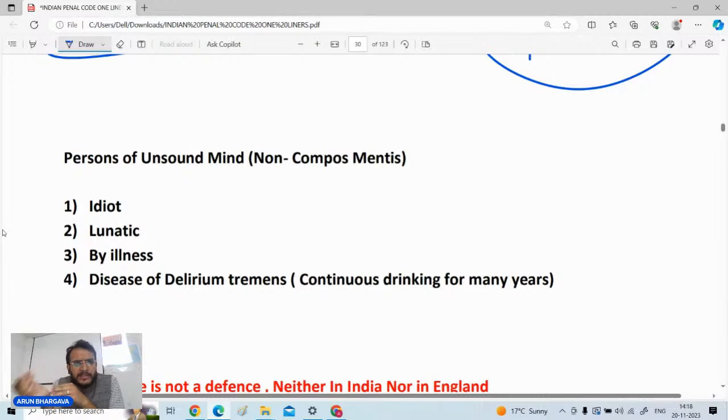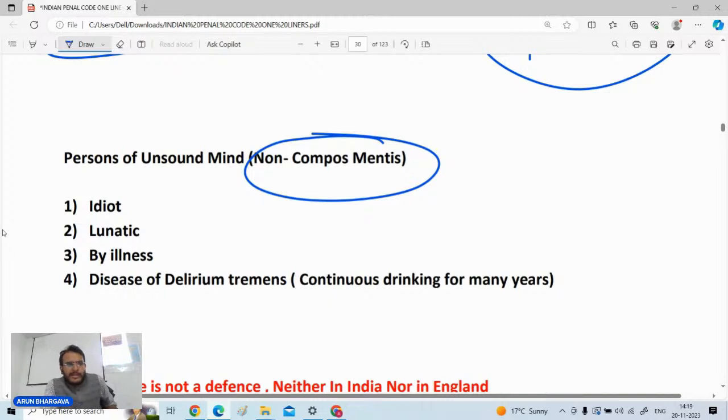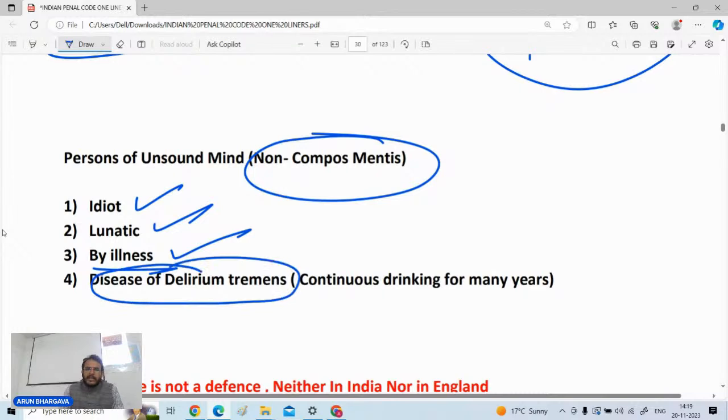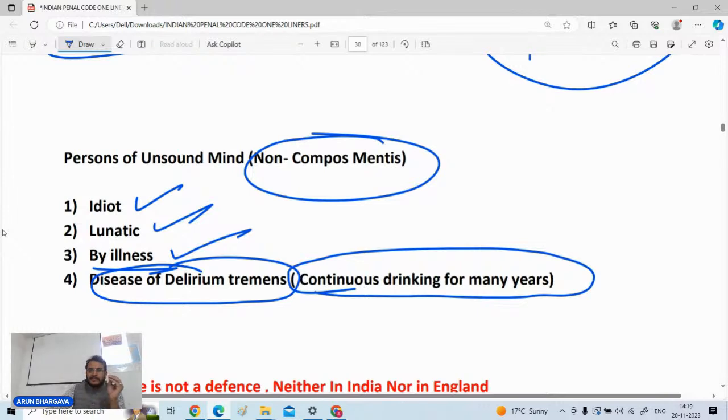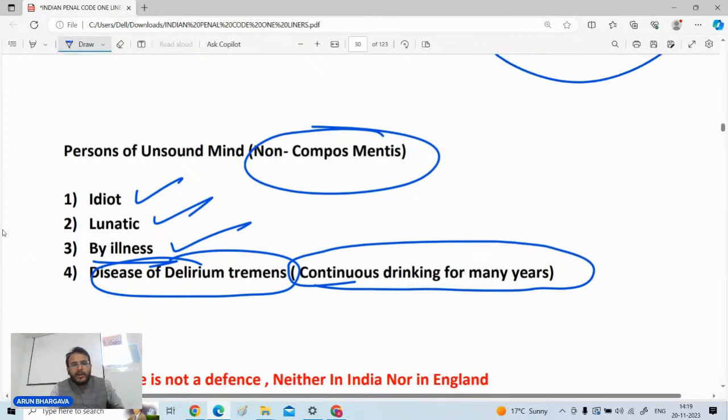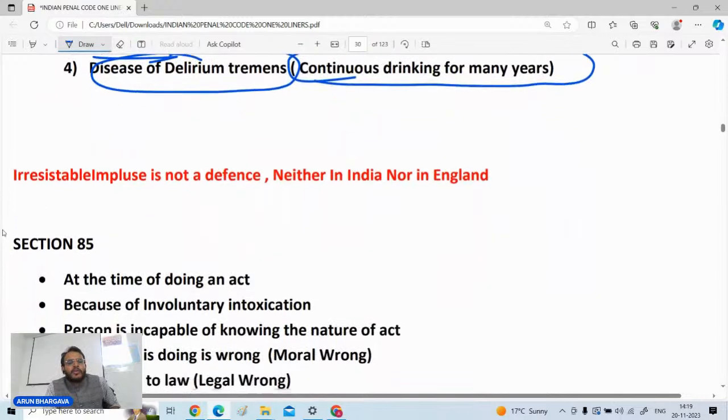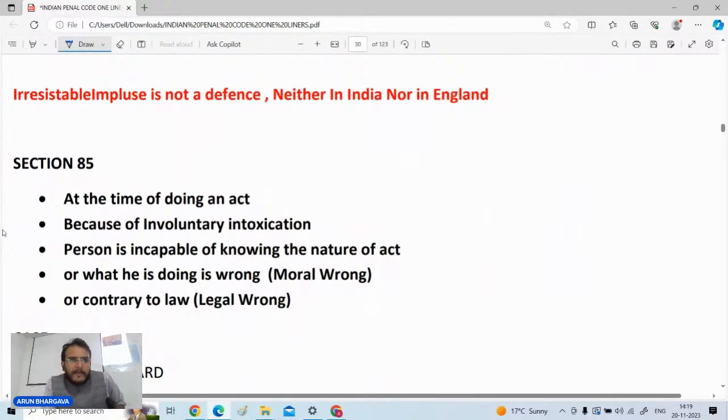Like a person of unsound mind, इसको क्या कहा जाता है? तो such persons are called non compos mentis. Non compos mentis का मतलब any person who is an idiot, lunatic by illness, medical illness, basically he is not able to know the nature of the fact, or a disease of delirium tremens. That is, if a person is suffering from the disease of delirium tremens, this disease is because of the continuous drinking of liquor for many years. There is a disease which is there in the mind, और अगर कोई इस disease से भी affected है तो उसको भी हम unsound ही मानते हैं।